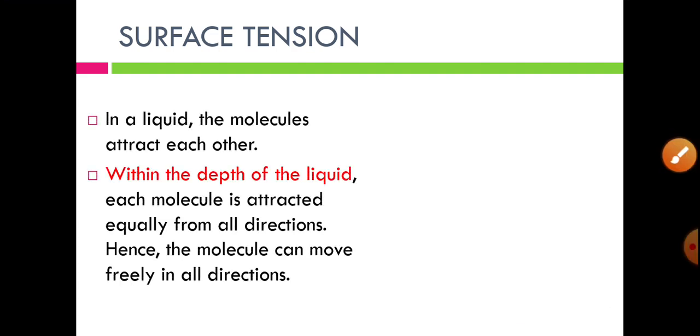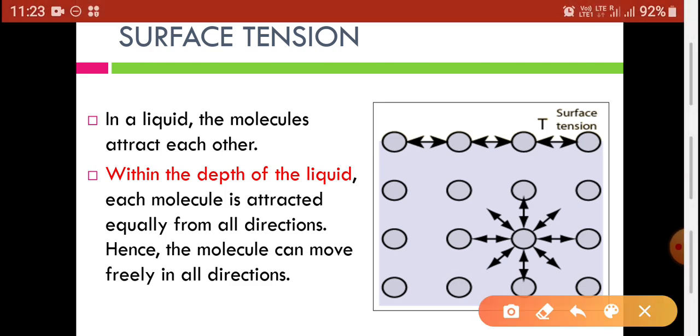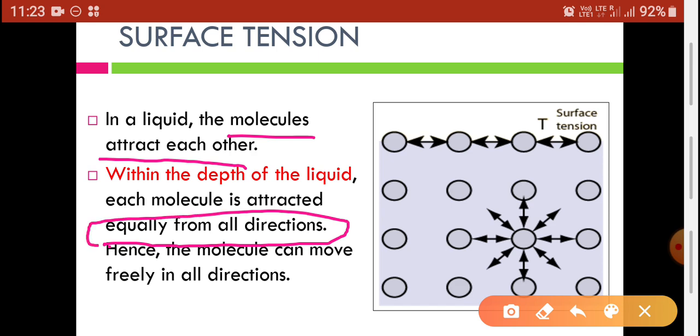So let us see the first part, that is, the molecules which are present within the depth of liquid. As we have seen, liquid is made up of various molecules, and molecules have some intermolecular attractive forces. So within the depth of liquid, each molecule is attracted equally from all directions. These words are very important regarding the molecules within the depth of liquid.